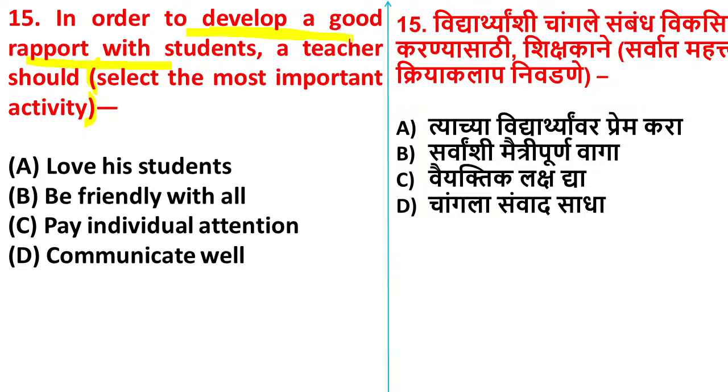In order to develop a good rapport with students, a teacher should love his students. Yes, this is also correct. Be friendly with all. True. Pay individual attention. Correct. Communicate well. True. Then which is the most important here? Akshata D, Divesh C, Anuradha is saying D, Kavita C, Rasika B.